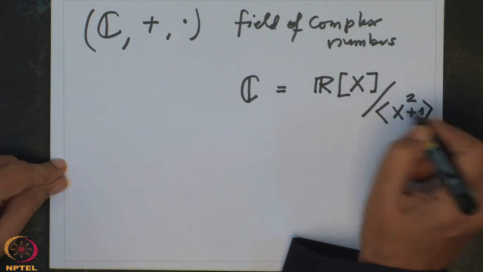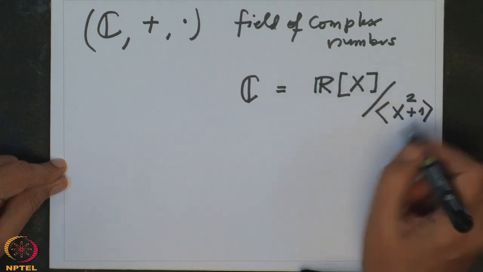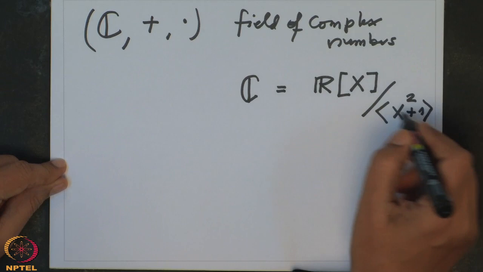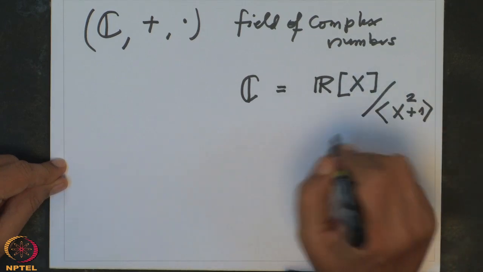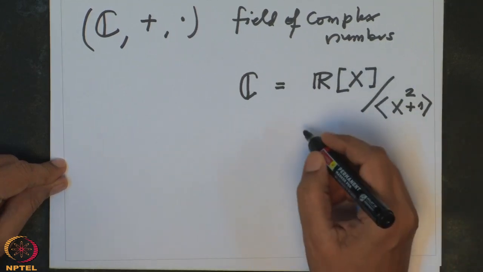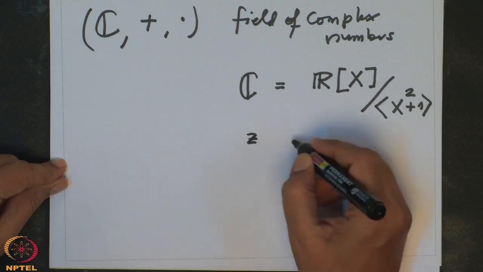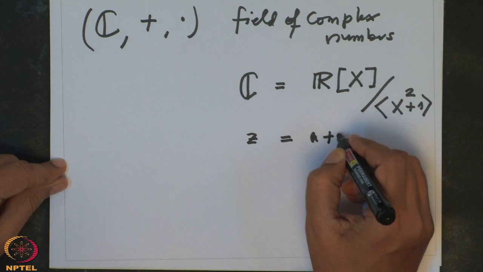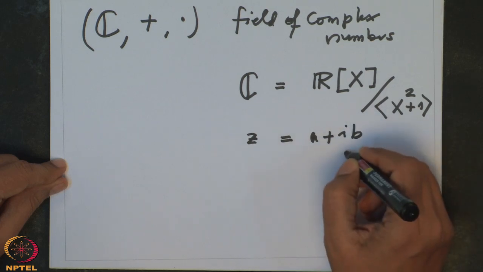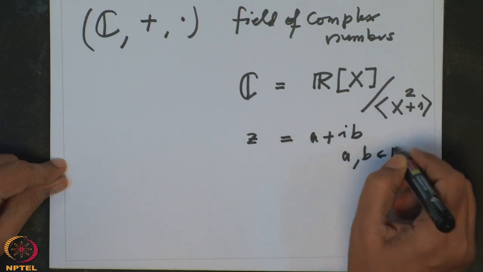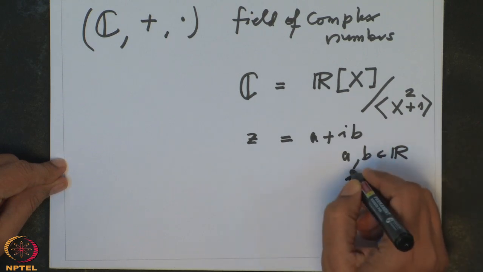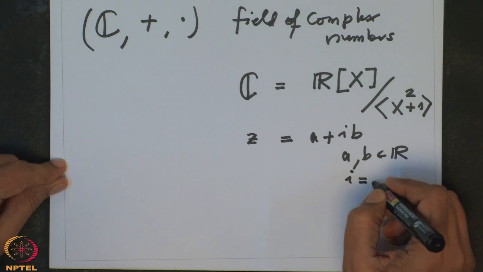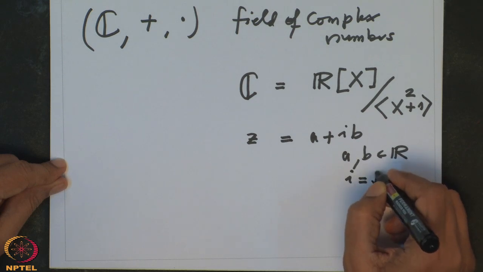This is still not very clear, but I will make it soon clear. This quotient ring is a field, and that field is called complex numbers, and there every complex number z can be uniquely written as a plus ib, where a, b are real numbers and i is the imaginary complex number which is the square root of minus 1.